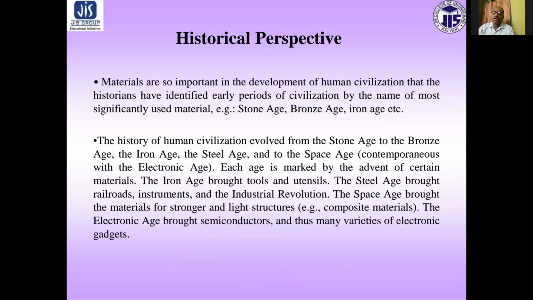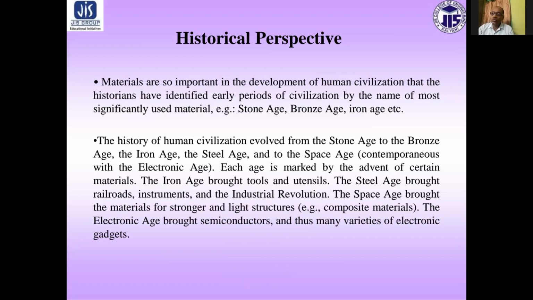First of all, the historical perspective. Materials are so important in the development of human civilization that the historians have identified early period of civilization by the name of most significant used material.